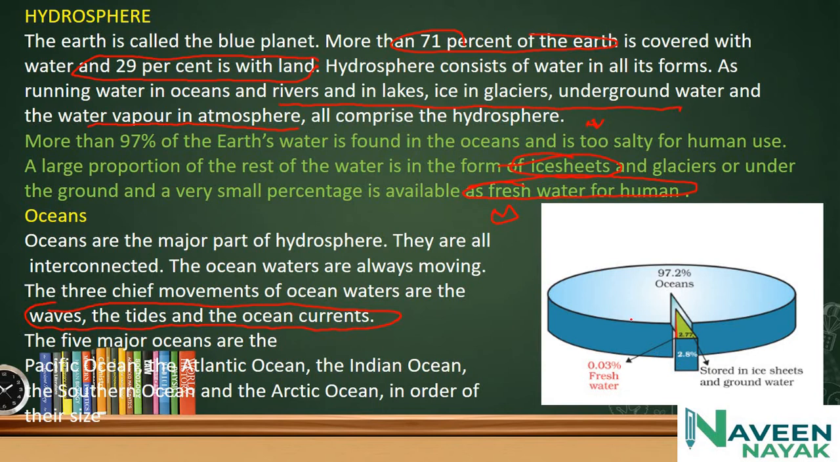You can see this is the ocean water, and this is the fresh water available for us. See here, 97.2% is ocean water, which we are not able to drink, and we can use only 0.3% as fresh water, and what is stored in ice sheets and groundwater is nearly 2.7%.